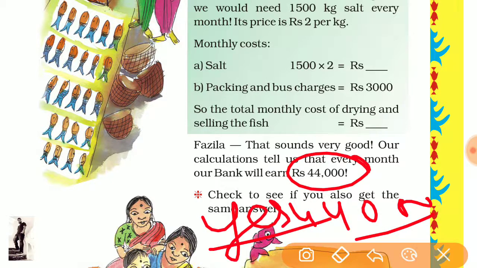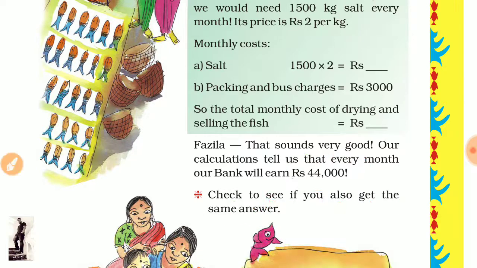Okay, this is the completion of your chapter, and in the next chapter we are going to start shapes and angles. In the next chapter we will discuss different types of angles, like acute, obtuse, and the right angle. And similarly the shapes like rectangle, square, triangle, parallelogram, like this.